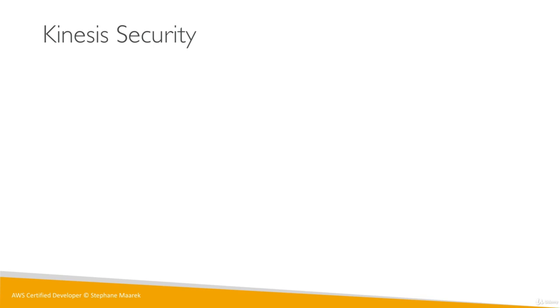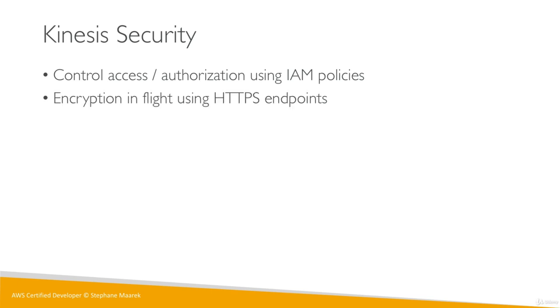So you know I always talk about security because I think it is so important. So let's talk about Kinesis security. You get IAM policies to control access and authorizations to Kinesis. That makes sense. We get encryption in flight using the HTTPS endpoint because S is for SSL. We can enable encryption at rest using KMS. So this will be server-side encryption for Kinesis, and we can choose the key we want.